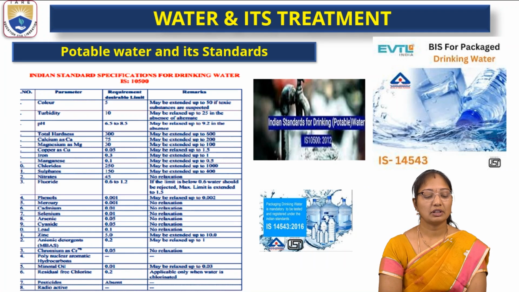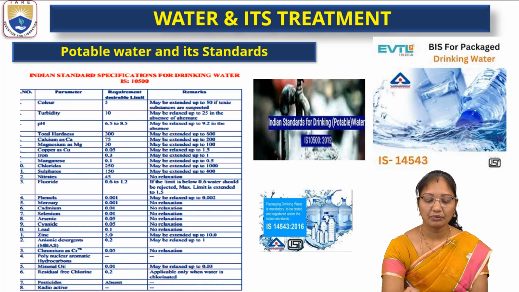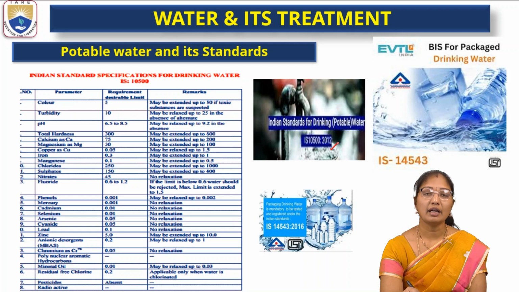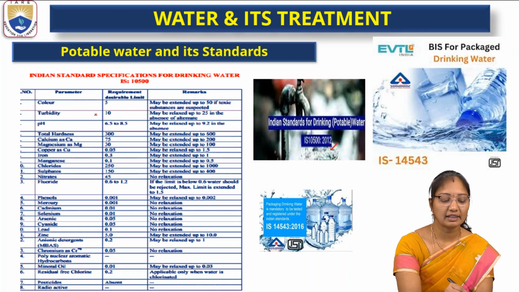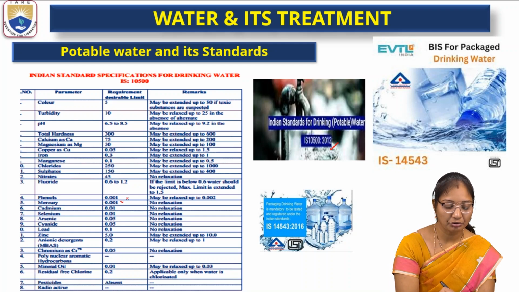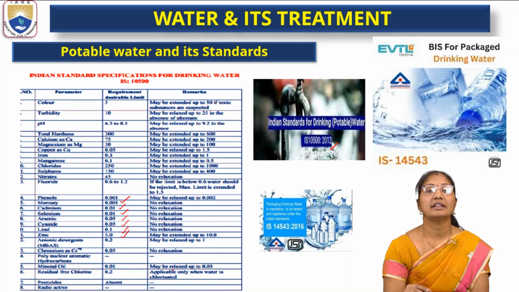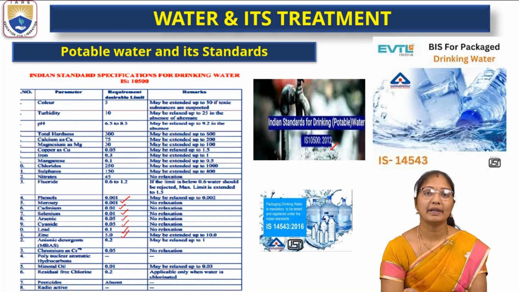As we discussed, potable water has its specific standards. The Indian standard for drinking water is IS 10500:2012. It is the standard which we follow in India. They have specifications like the desirable limit and remarks. If we see here, mercury should be less than 0.001, so it should be at very trace levels. Only if the drinking water follows these criteria is it considered safe for human consumption.